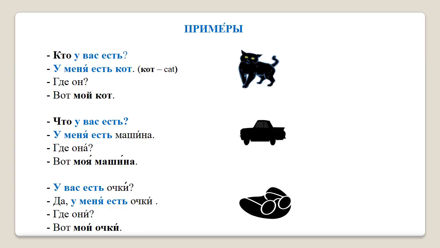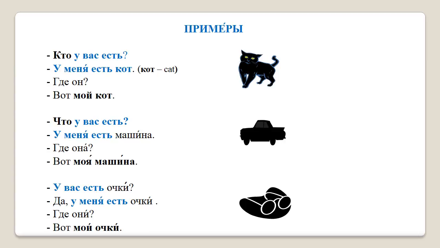Кто у вас есть? У меня есть кот. Где он? Вот мой кот. Who do you have? I have a cat. Where is it? Here's my cat. Что у вас есть? У меня есть машина. Где она? Вот моя машина. What do you have? I have a car. Where is it? Here's my car.